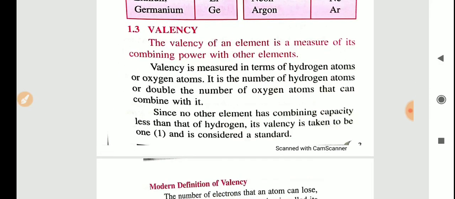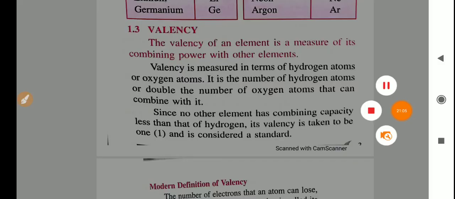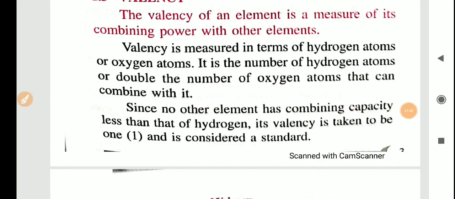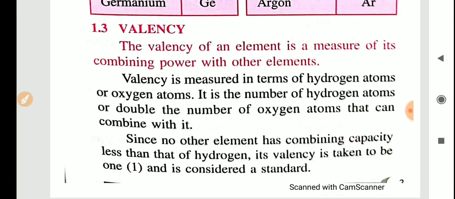Next we are going to study valency. What is valency? In smaller classes you have studied that valency is the combining capacity of an element. This definition is up to 8th standard only. From 9th onwards we will not use that definition because that is for smaller students only. Now you are studying in 9th, going to attend the board exam, so you have to give the standard, proper definition for valency. I am showing you one simple thing that we will study in the coming chapters.